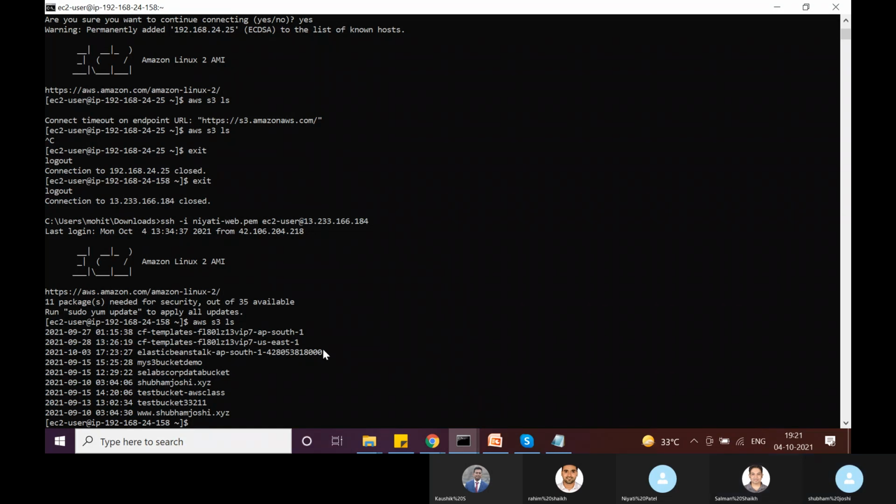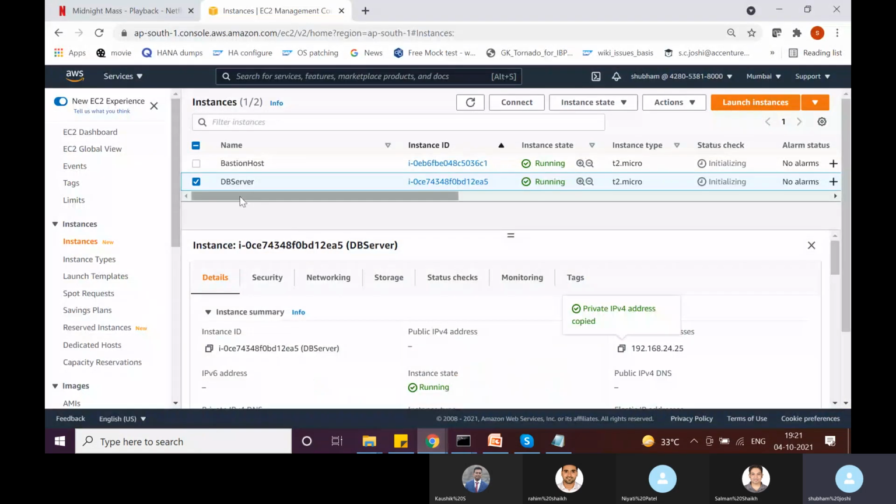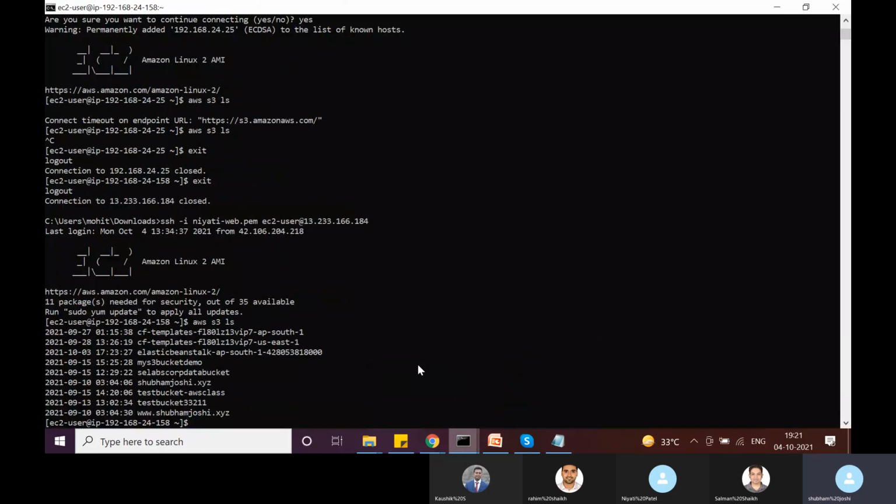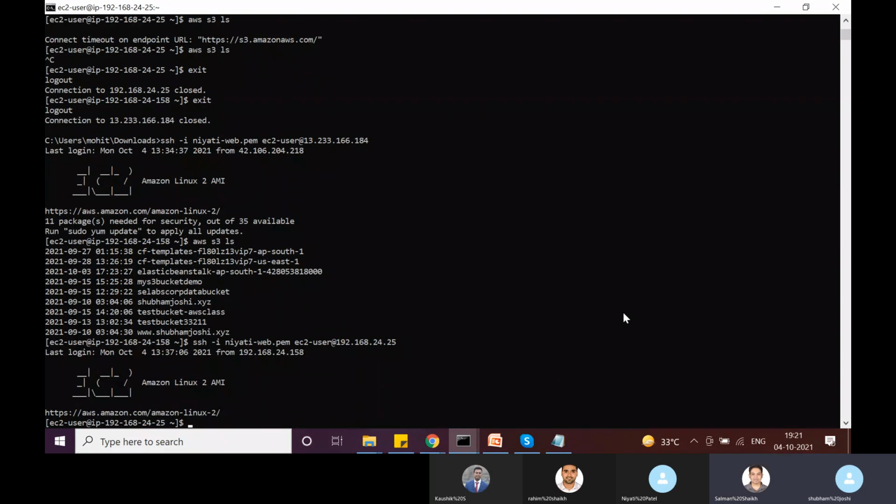Correct. So now, if from this machine I try to connect to this DB server, I will copy this IP address and connect to it with ssh -i, the private key, and then the private IP address of the DB server, which is in a private subnet.